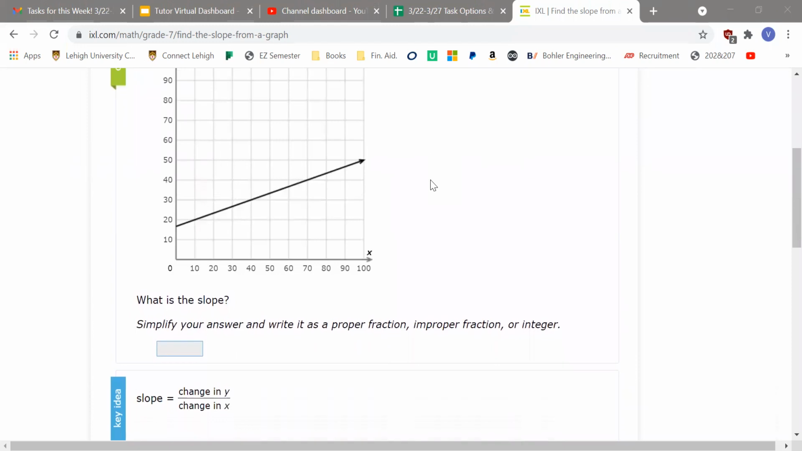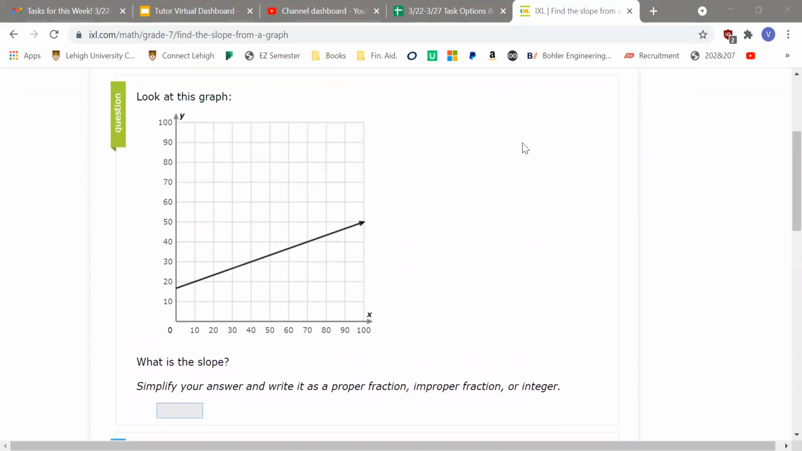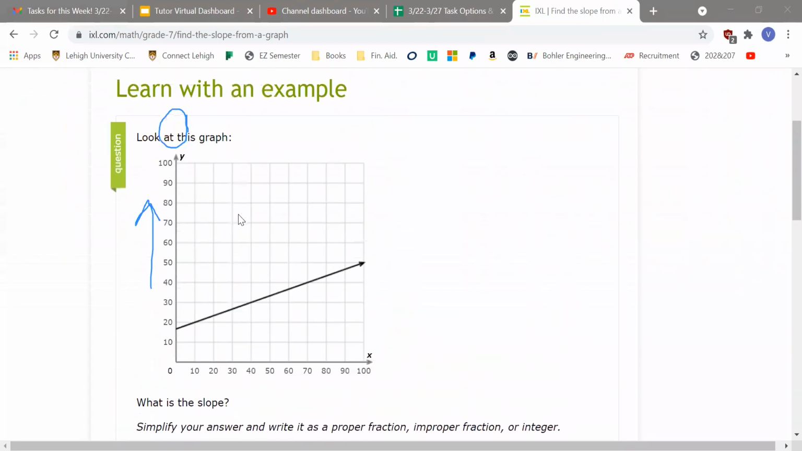So what is slope? Here it describes slope as change in y over change in x. So what does that mean? Change in y means how much the graph changes in the vertical direction, or the y-axis. As you can see, this is the y-axis here. So it's how much it changes going upwards. And then it's change in y over change in x.